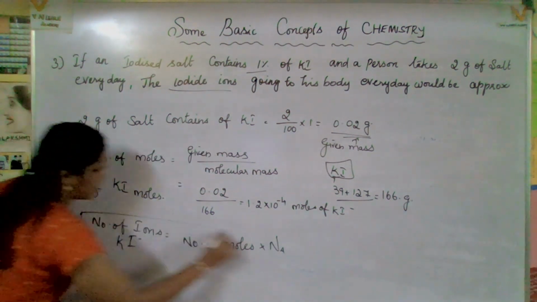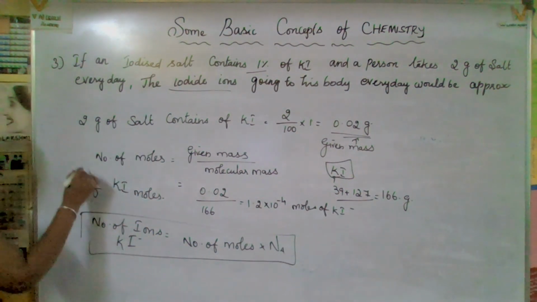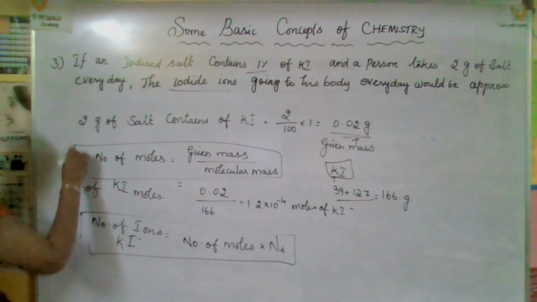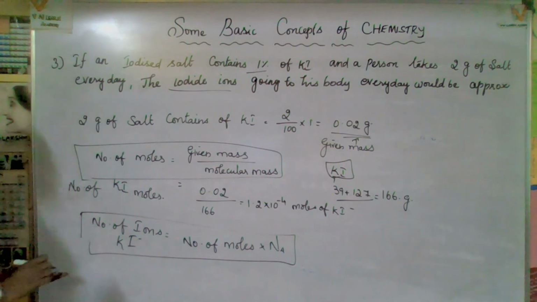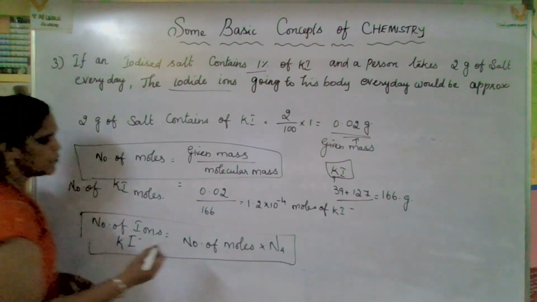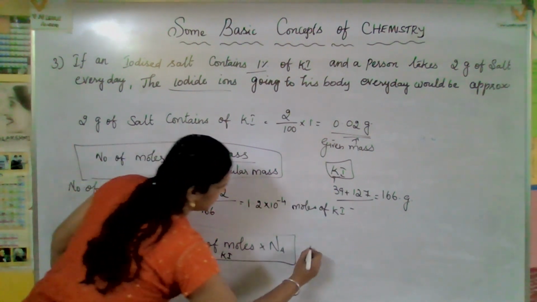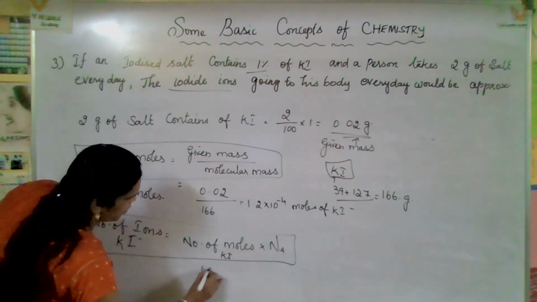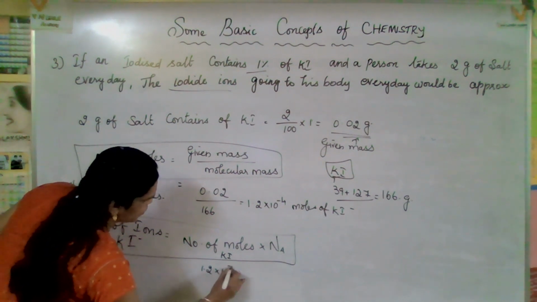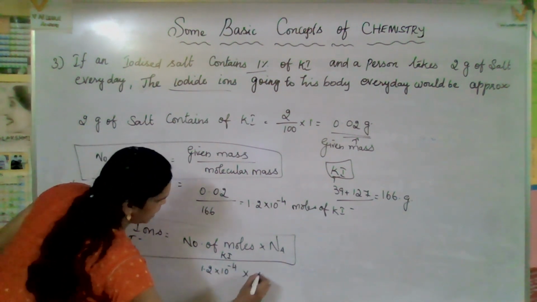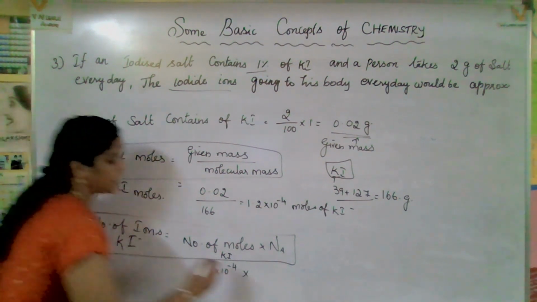This is the formula you have to utilize. Formulas and all I just put in a box so that it will be easy to understand. Yes, number of moles of potassium iodide, what is it? 1.2 into 10 to the power of minus 4 into Avogadro number. By this time I think you got that answer.